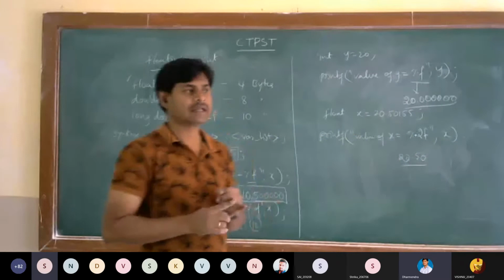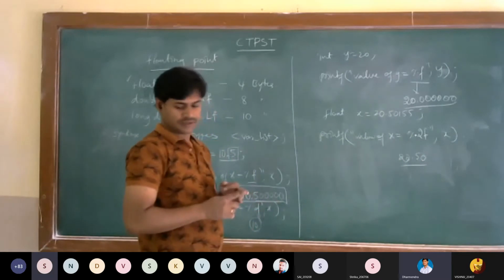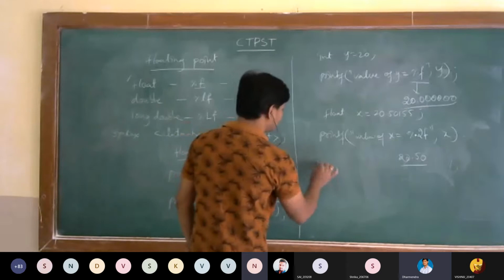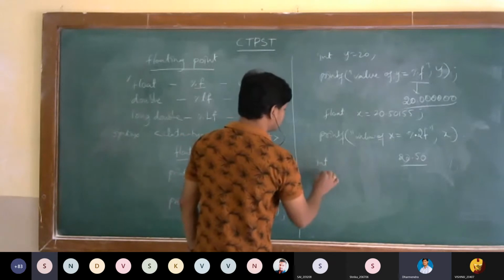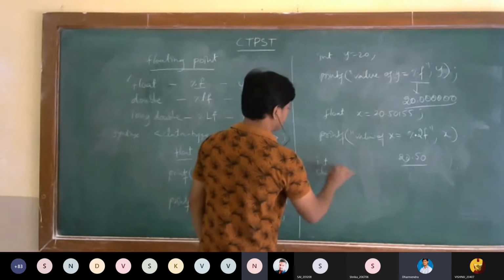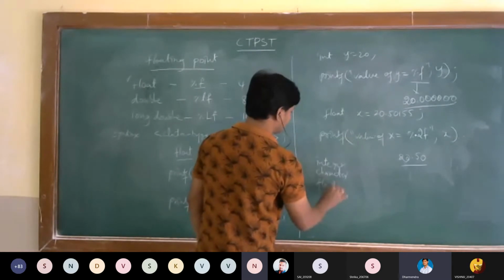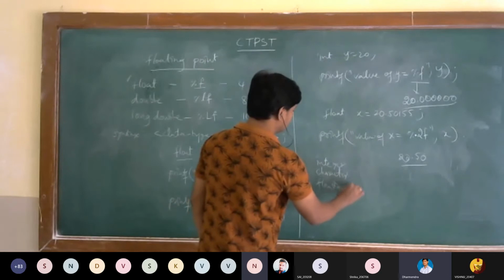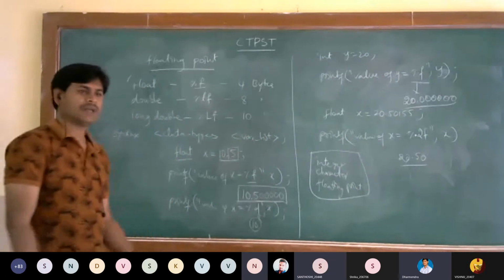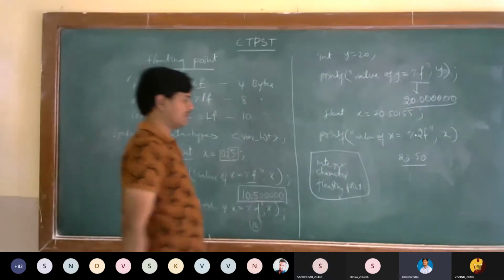These are the types. Just to remember all the data types, simply remember integer, character, and floating point, these three names. We can consider void also, based on our requirement.